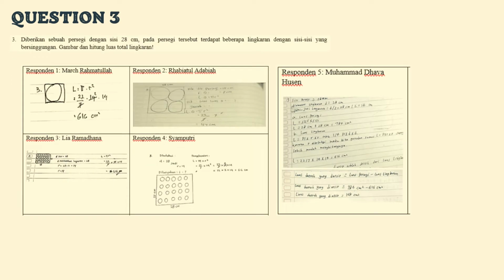Okay, question number 3, we can see the answer. Respondent 1, 3, and 4 have been able to work on this question very well. And for respondent 2 and 5, we can see they have been able to work on this question very well, but there are still a few mistakes.